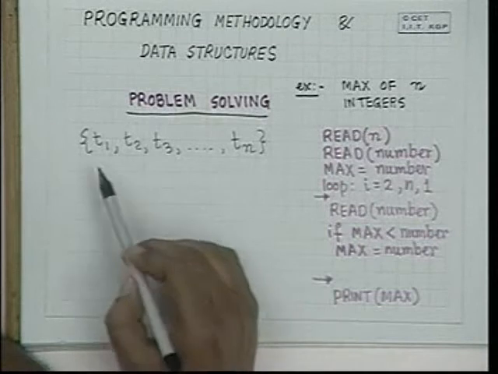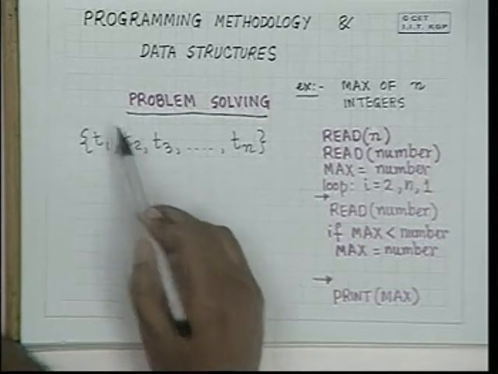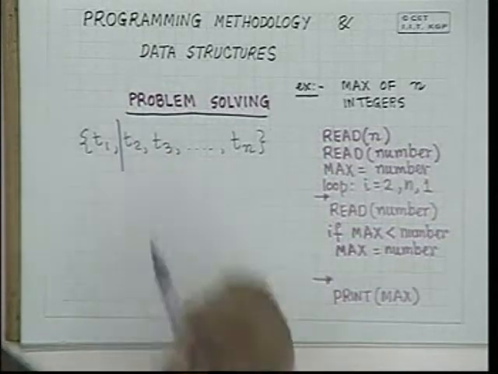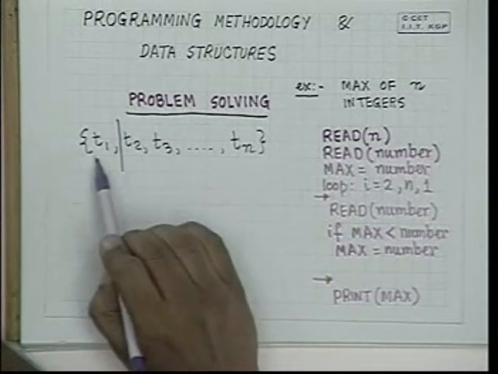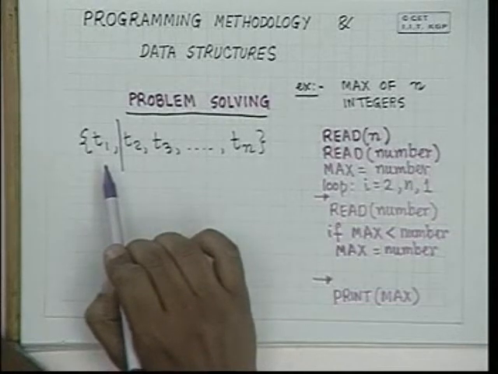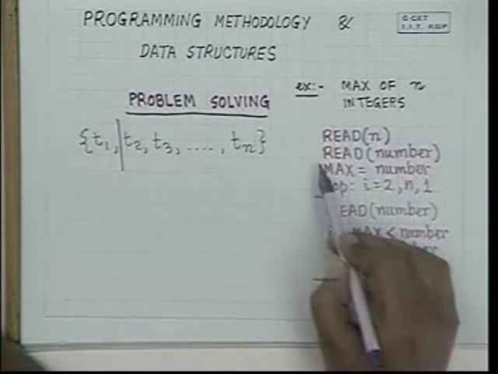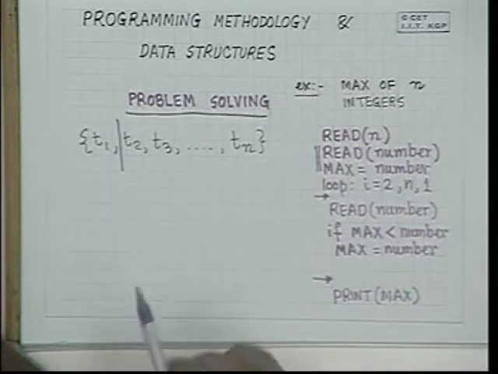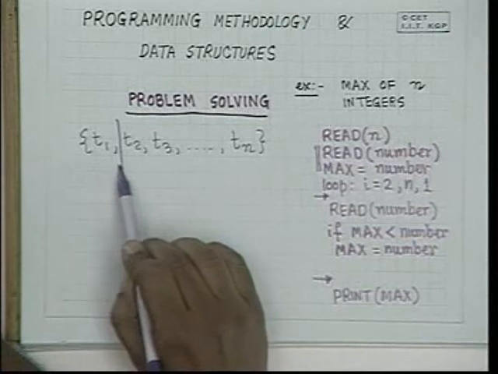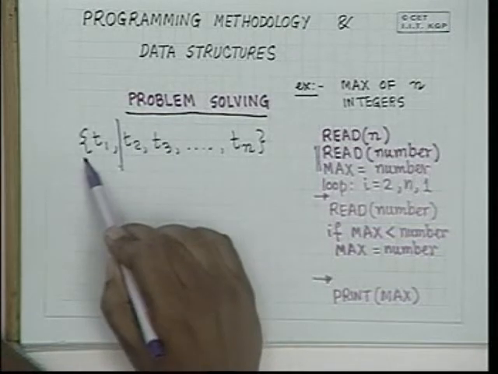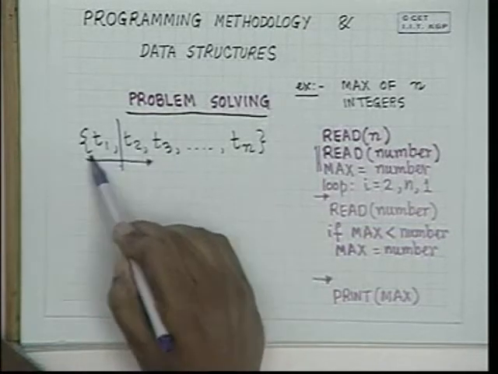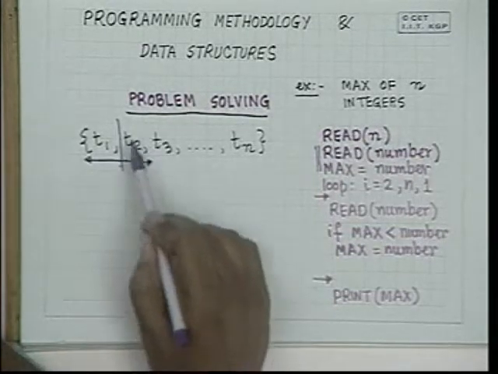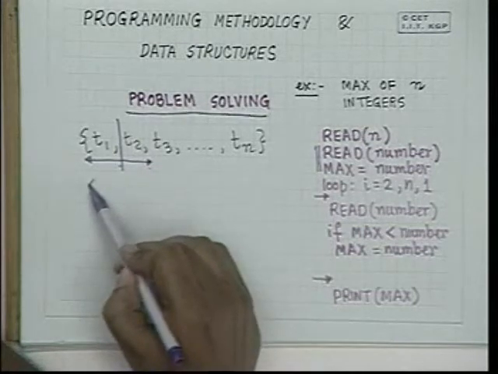The problem solving approach here was, we first tried to solve the problem up to here and said that if this was the only problem to be solved, this is the value of the maximum, which we did here. And then once we have solved this problem, we tried to solve a problem from beginning to here. And then once we have solved this problem, we tried to solve the problem up to here.